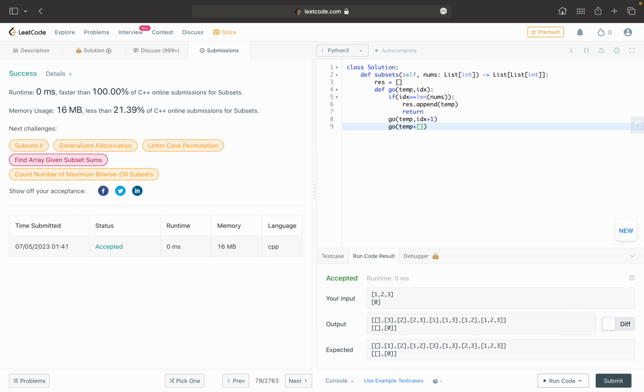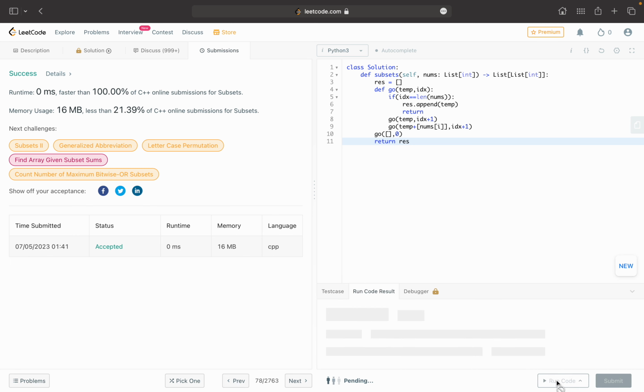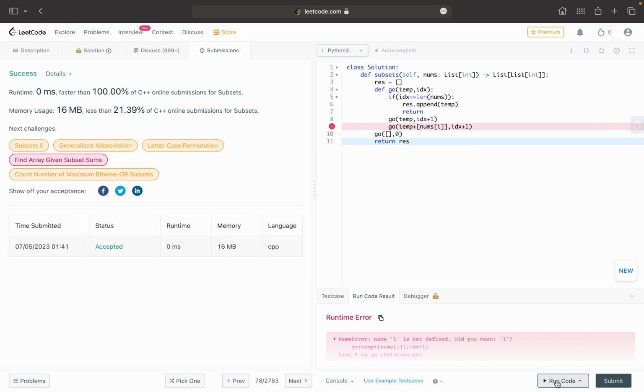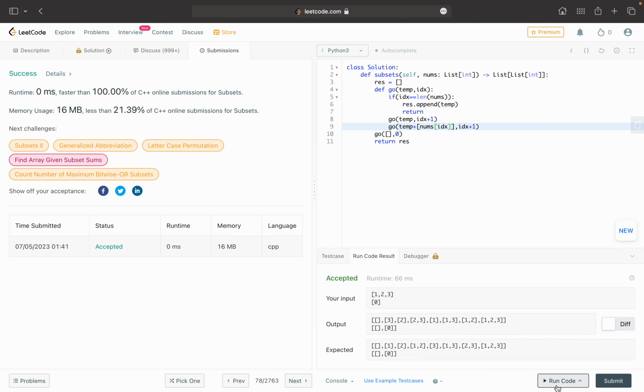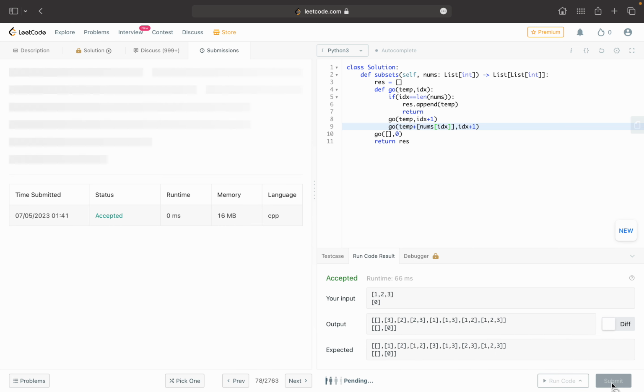Now I have to just call the go function. Let's check if it is correct or not. I'm not using i, I'm using IDX. I think it's correct.